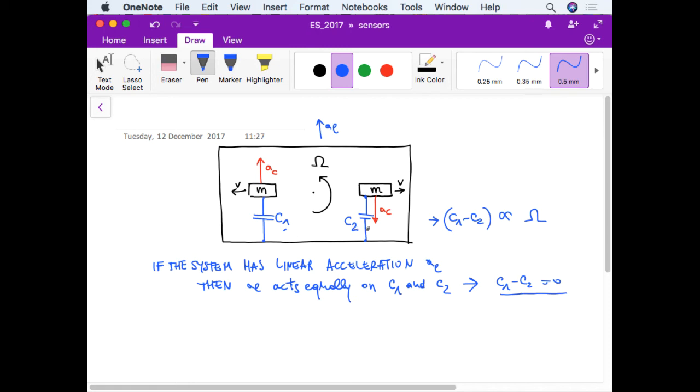So this difference is only sensitive to a rotation, to an angular velocity, and not to a linear acceleration.